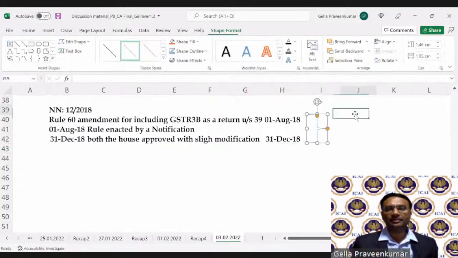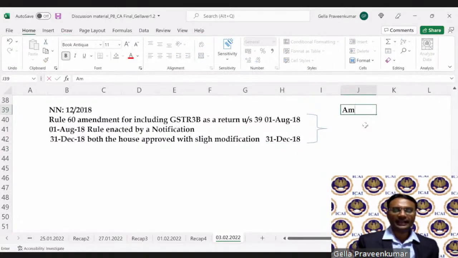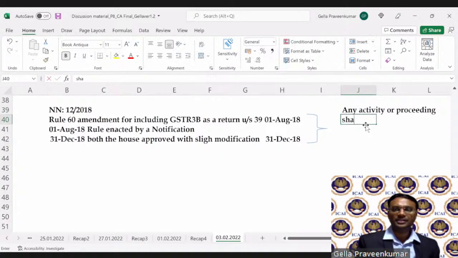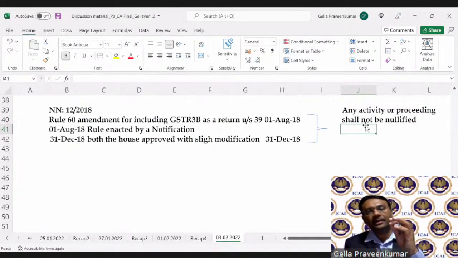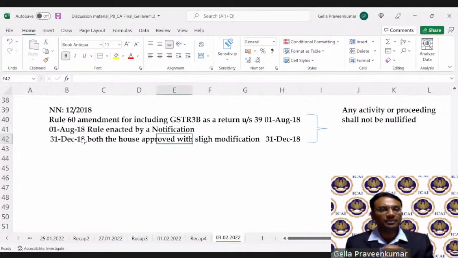During this intervening period, any act, any activity or proceeding shall not be nullified. There was a delay in implementing this act with a slight modification.